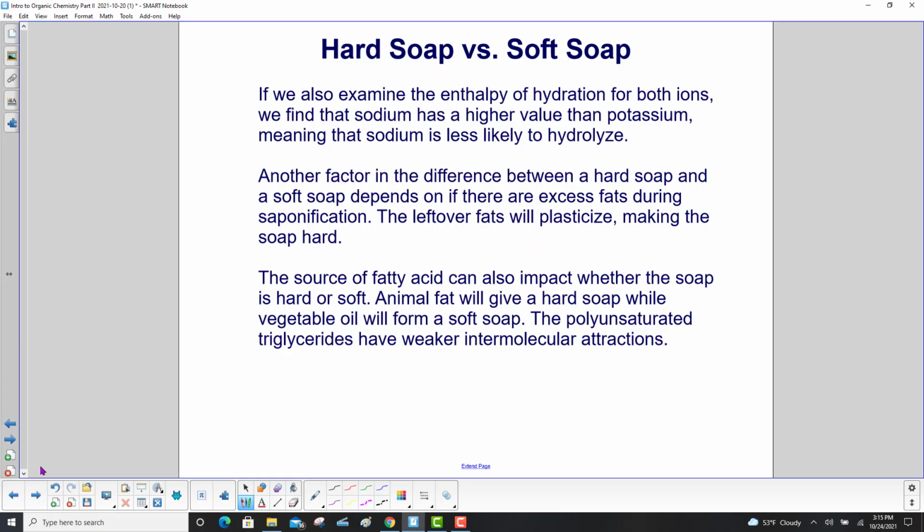If we also examine the enthalpy of hydration for both ions, we find that sodium has a higher value than potassium, meaning that sodium is less likely to hydrolyze. Another factor in the difference between a hard soap and a soft soap depends on if there are excess fats during saponification. The leftover fats will plasticize, making the soap hard. The source of fatty acid can also impact whether the soap is hard or soft. Animal fat will give a hard soap, while vegetable oil will form a soft soap. The polyunsaturated triglycerides have weaker intermolecular attractions.